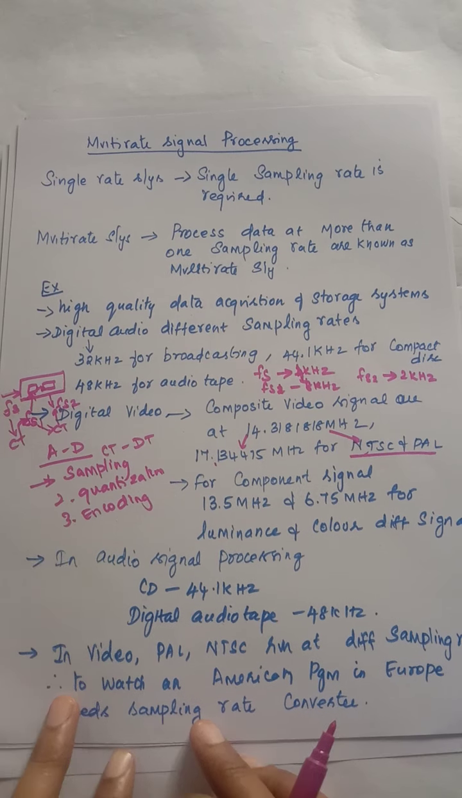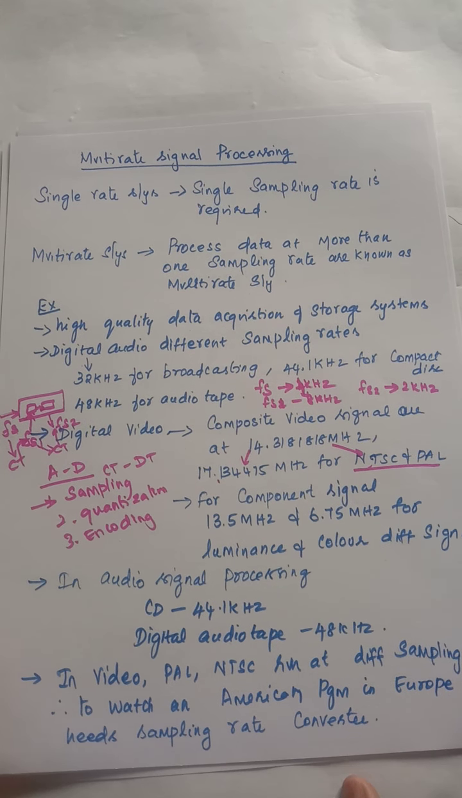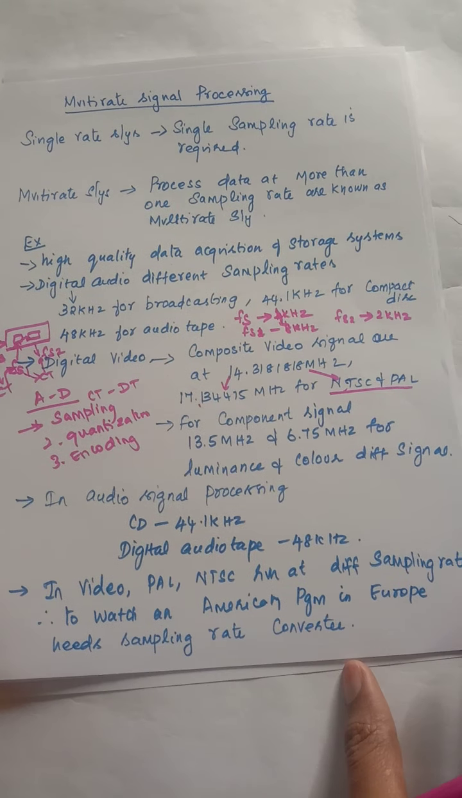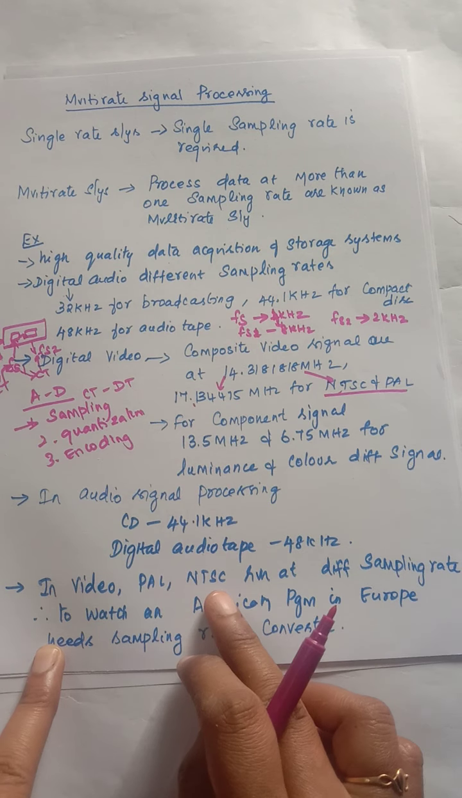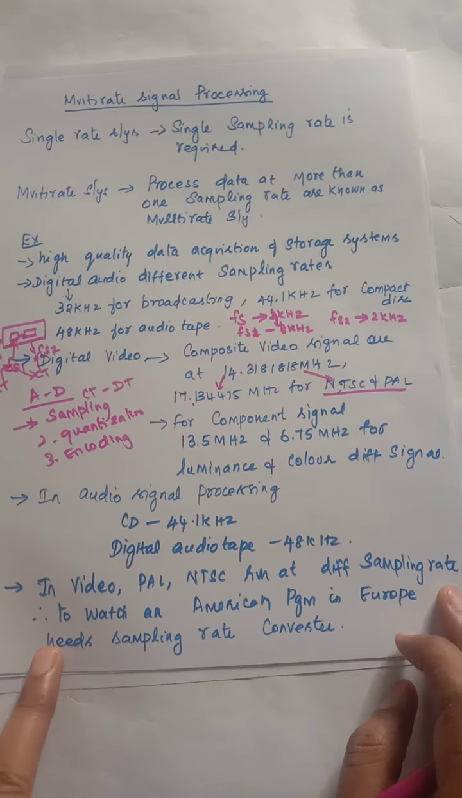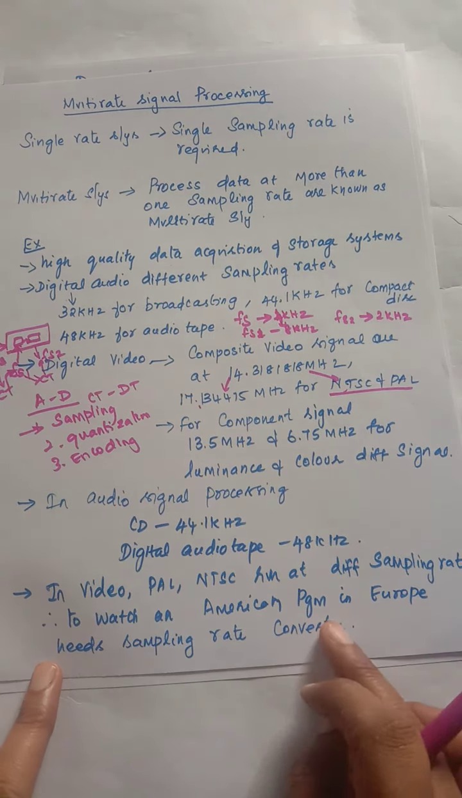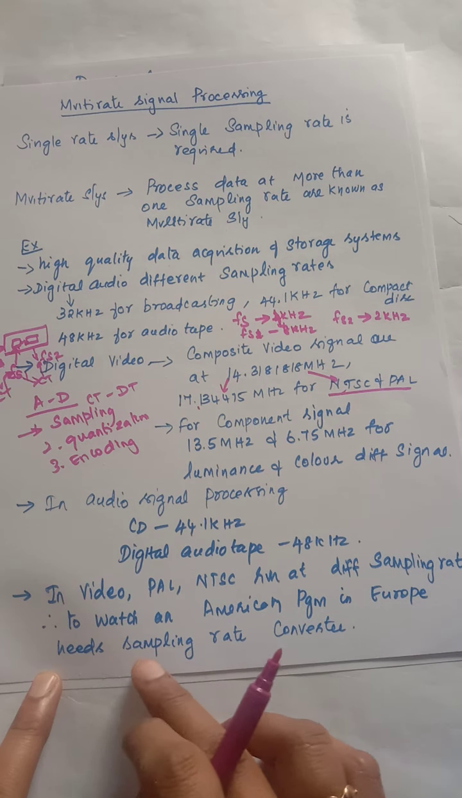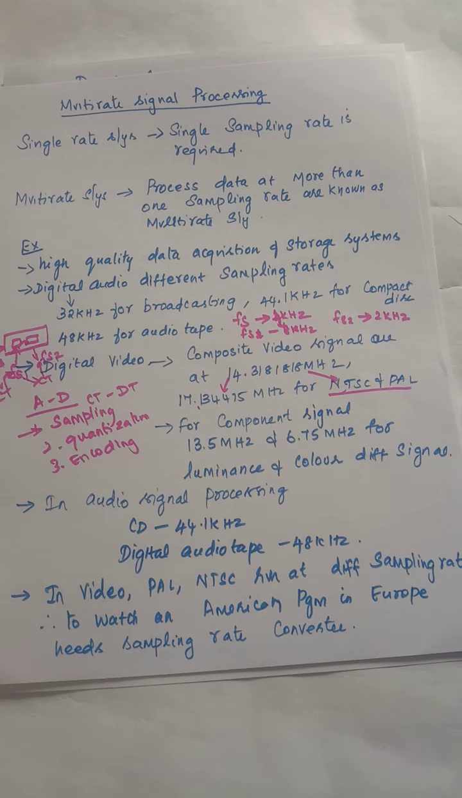Similarly, consider this example. In video, PAL and NTSC run at different sampling rates. To watch an American program in Europe, we need to perform a sampling rate conversion, because every country has a different standard and a different sampling rate.